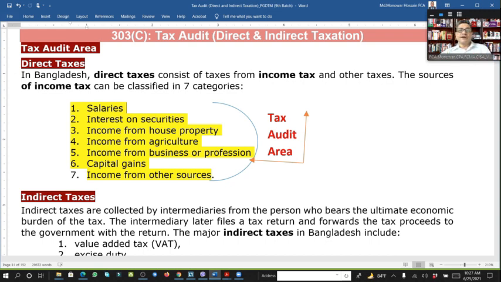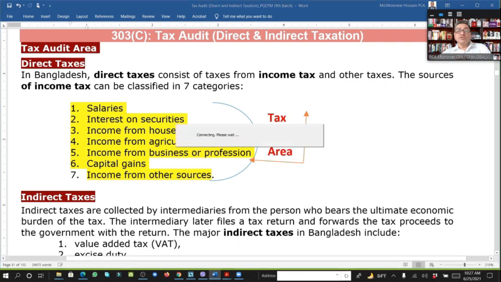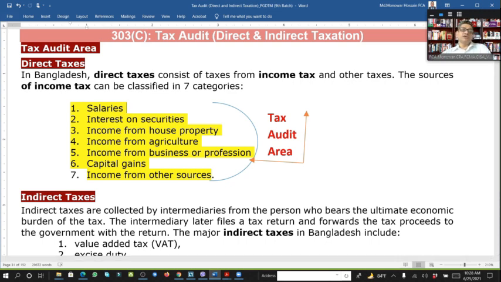If we have income from house property, what area is it? For example, you have one flat in the Dhanmondi area. If you show that your revenue, that means your house rent per month, is 20,000, but the city says no, here it is 30,000 per month, for 1,500 square feet within the Dhanmondi area, your house rent must be 30,000 per month.